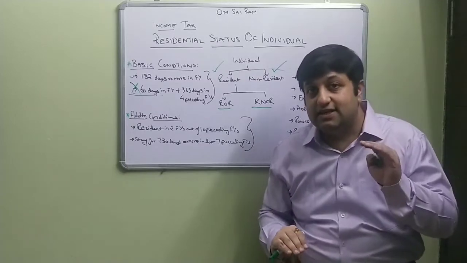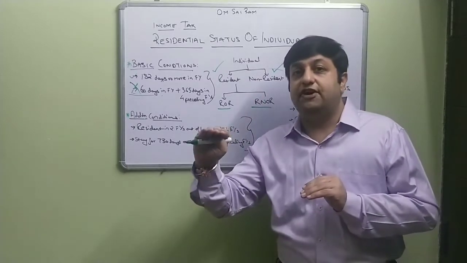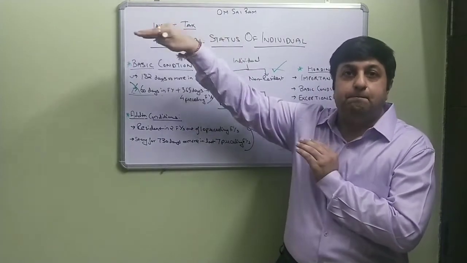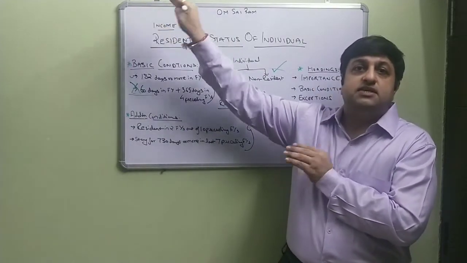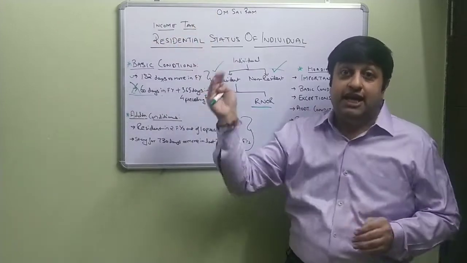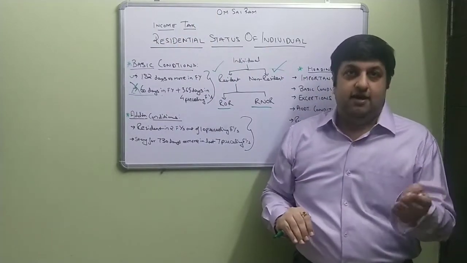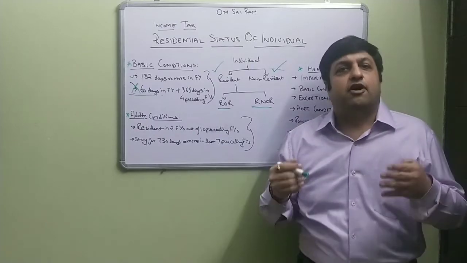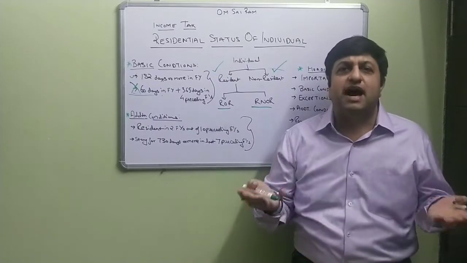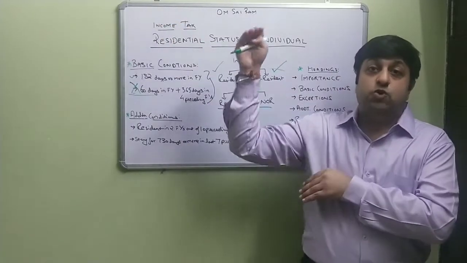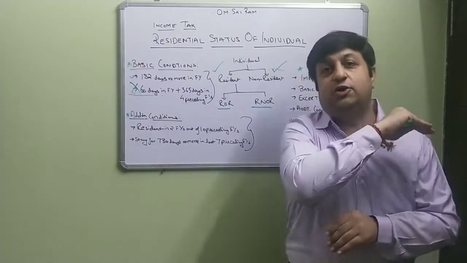Such a person is based outside India, maybe in employment, business, profession or vacation, and comes to India during the previous year for a stay, maybe for a vacation, travel, or to attend a relative's marriage. So he is actually based outside India, but only coming for a short visit to India.